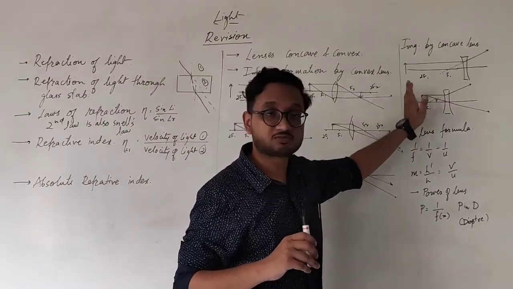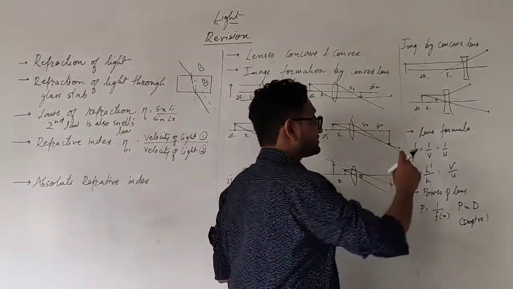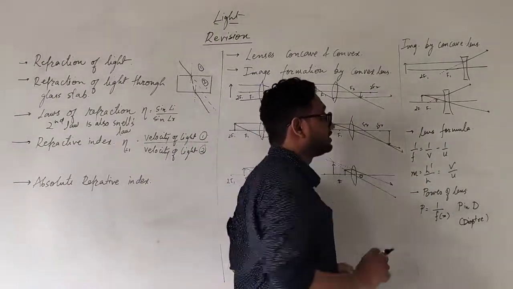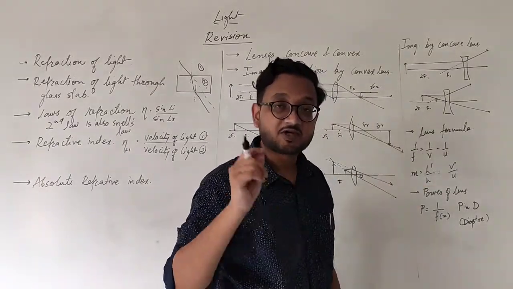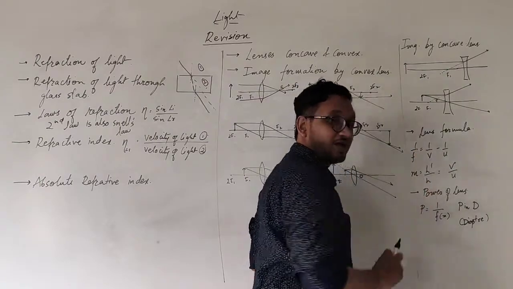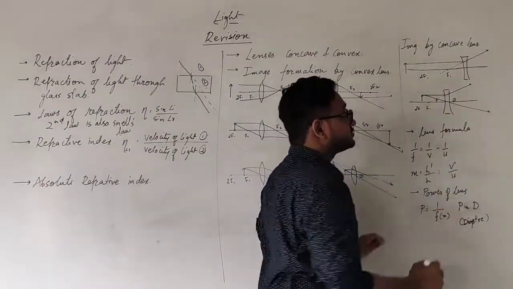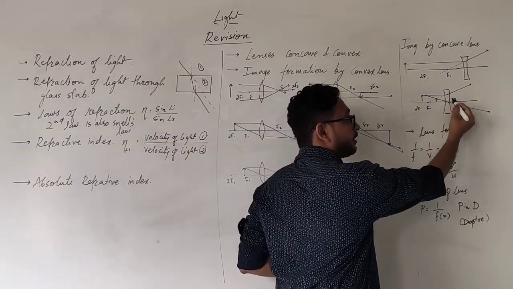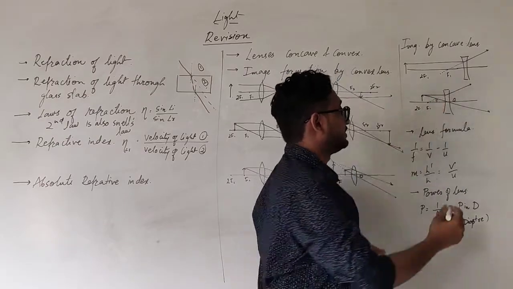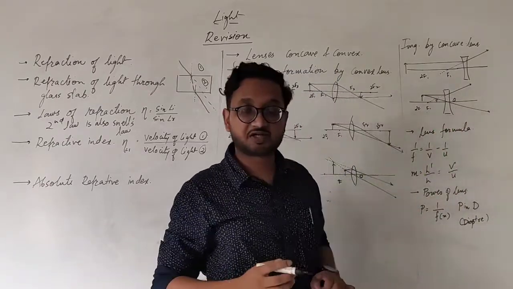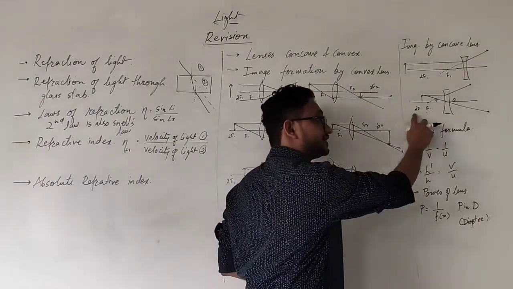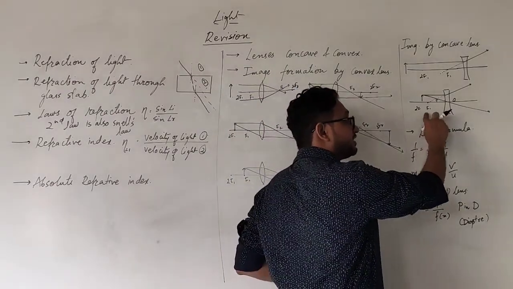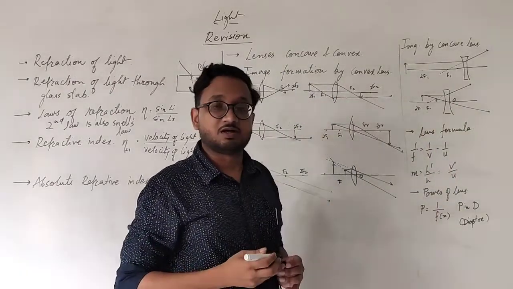And over here we bring the object somewhere closer to the lens. It does not matter over here. When we bring the object closer, the image will get larger and larger, but it will always remain diminished. It will be virtual and erect, as you can see over here. The image will never go past F1. So it will always stay between F1 and optical center. It will never be between F and 2F or beyond 2F, nothing like that. It will always remain between F and optical center. I hope it is clear to you, students.